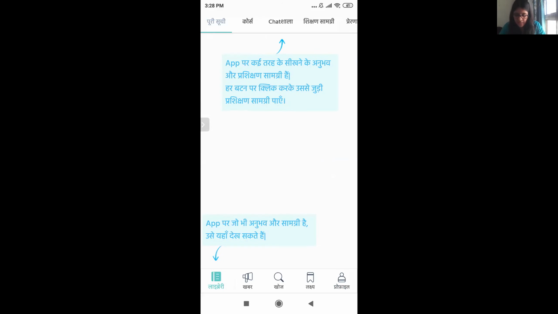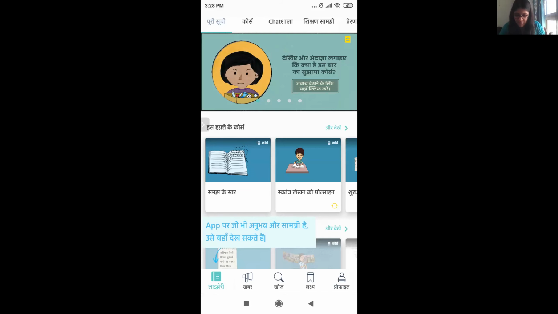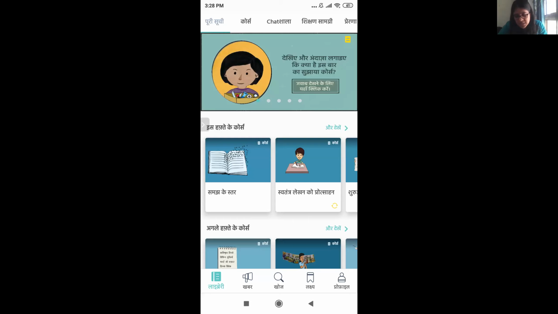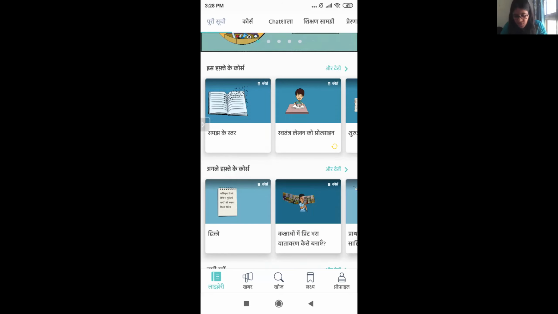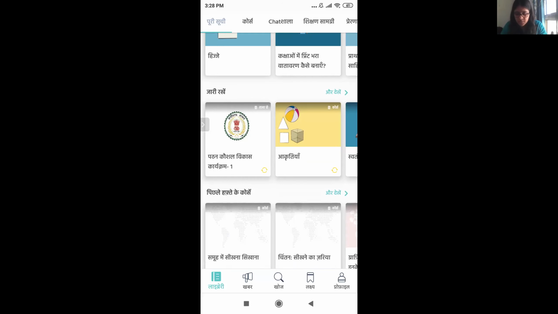Since I selected the help, I'm getting dialog boxes everywhere. Since I don't need them, I have just removed them. Right. So I've covered the basic structure, which is the Khabar, Course, Lakshya, Profile. And now we are going to deep dive into the library section, which is the most extensive section. Now, over here at the top, you can see a few categories: Puri Suchi, Course, Chatshala, Shikshan Samagri, and Prerna Strot. Now, the Puri Suchi gives you an overview of whatever is new on this mobile application.